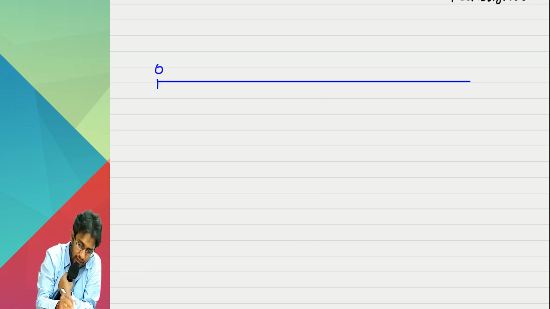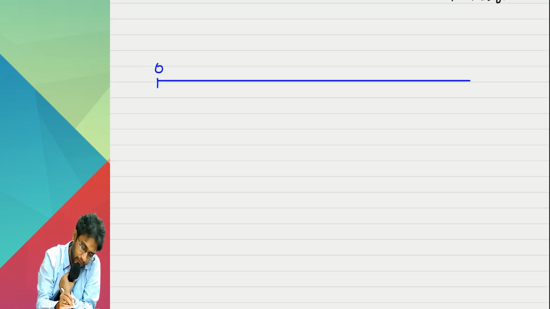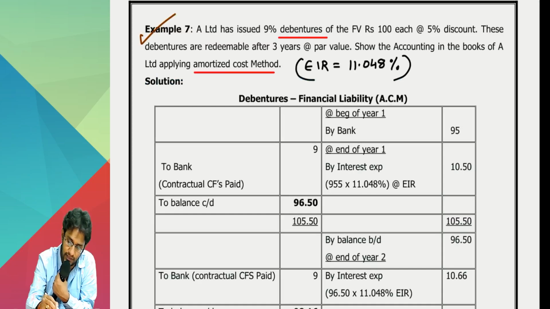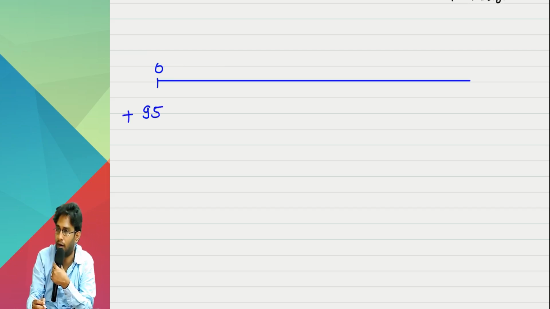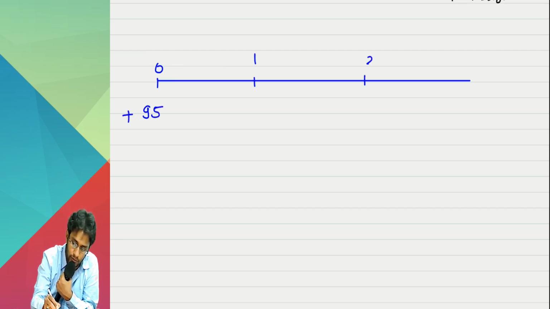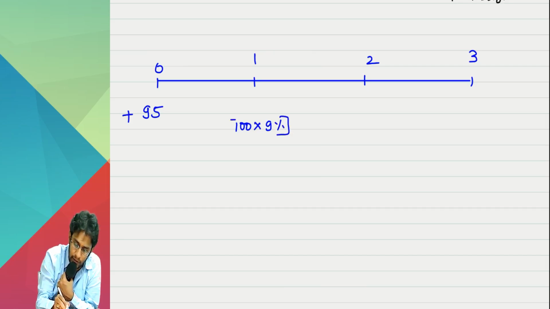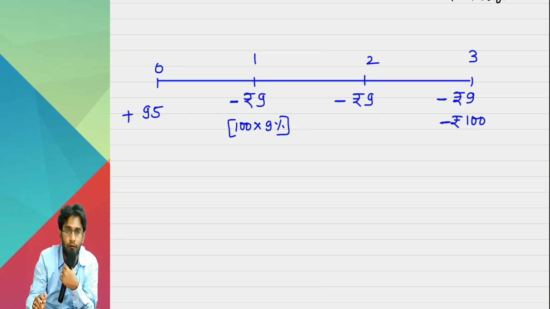Tell me, sir. First day you raised how much money? What's the face value of the debenture? See, fast. 100 rupees. But did you issue at 100? No. You issued at a discount. So the money that came is only 95. Debenture life is how much? 3 years. What's the coupon rate? 9. So on face value 100 rupees you have to pay 9% each year. So 9 rupees here, 9 rupees here, 9 rupees here. Lastly you have to also repay 100 rupees. So this is an outflow, this is an outflow, these two are also outflows.